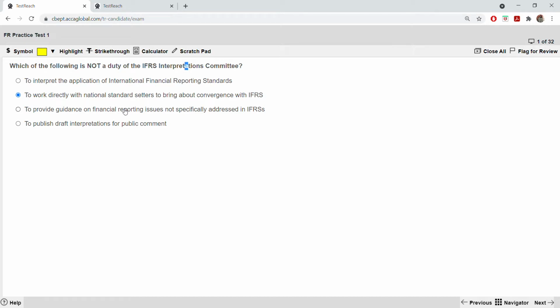Read all four options. To work on guidance on financial reporting that is not specifically addressed in IFRS: yes, this is also a role. And the fourth one, to publish draft interpretations for public comment, is also a role. So the second one is definitely not a role of the interpretation committee.